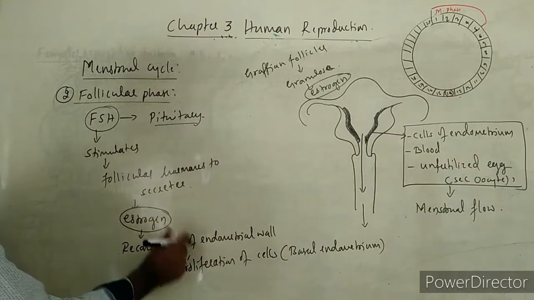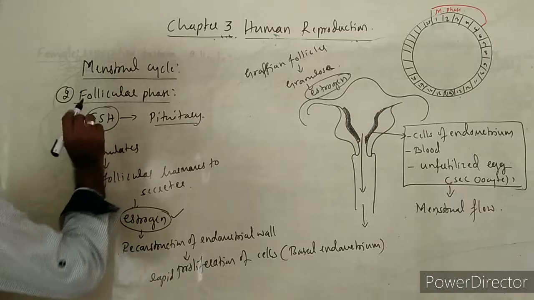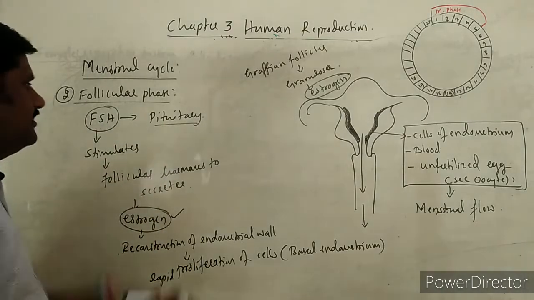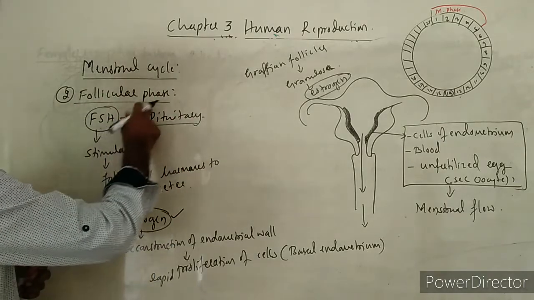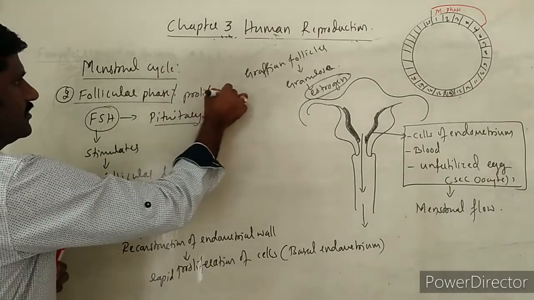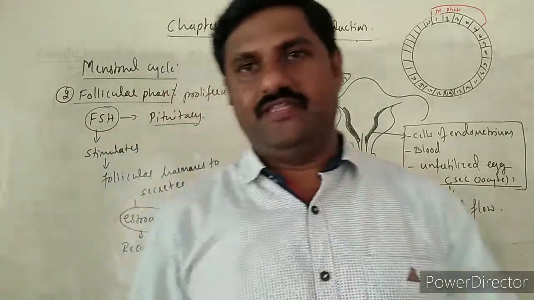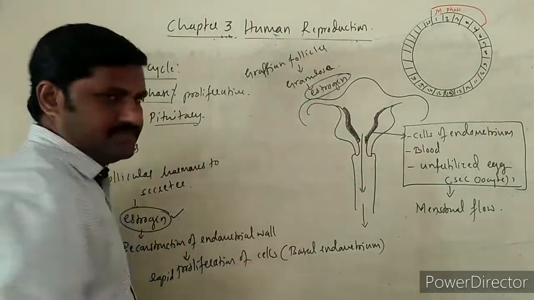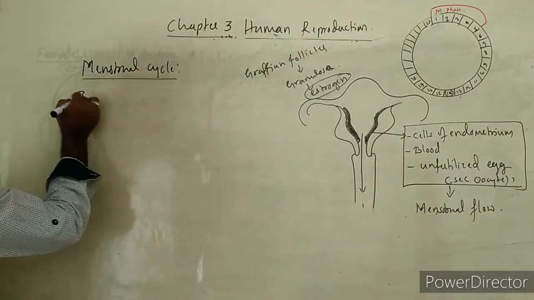Proliferation of cells takes place due to what? Estrogen. Estrogen is released by the action of FSH from the anterior lobe of the pituitary. This is the second phase. What is the second phase? Follicular phase, or else it is also called the proliferative phase, right? And what happens in the third phase? What is the third phase? Already we know. I shall write here separately.